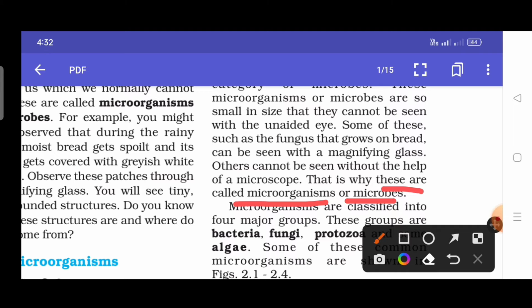So by this example, they are again defining microorganisms, that microorganisms are those living organisms which we cannot see with unaided eyes. Although we observe bread by using a magnifying glass, and we can see it with the help of a magnifying glass, not all the microorganisms can be seen with a magnifying glass. We should use a microscope for that.